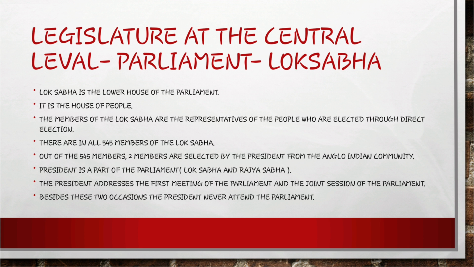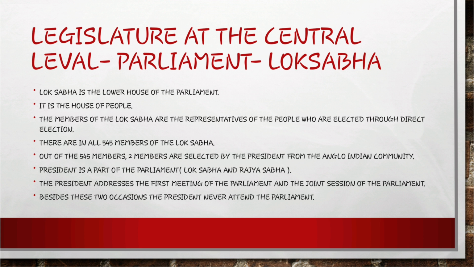Out of the 545 members of the Lok Sabha, 2 members are selected by the president from the Anglo-Indian community. Do you know the reason why, for every Lok Sabha, 2 Anglo-Indian members are selected by the president?